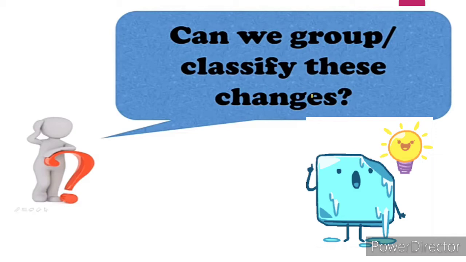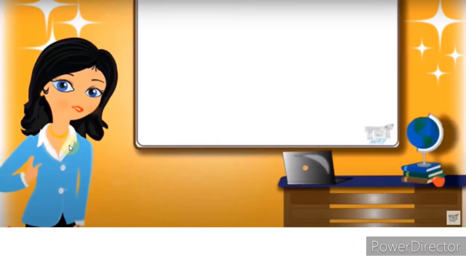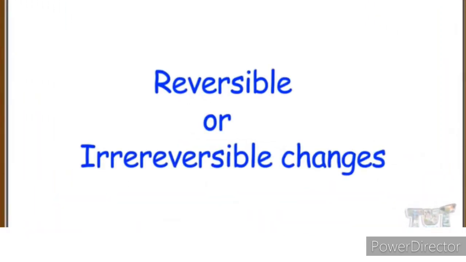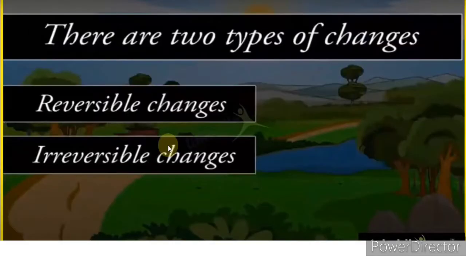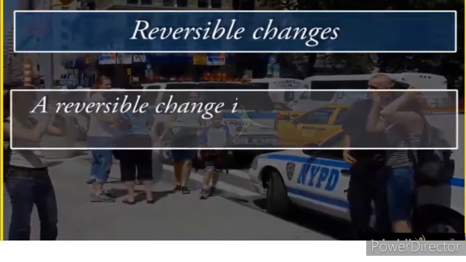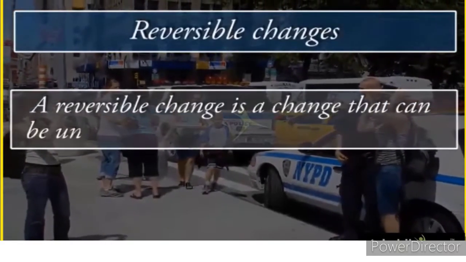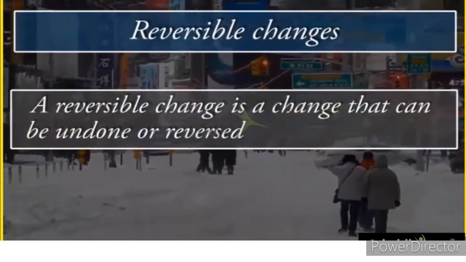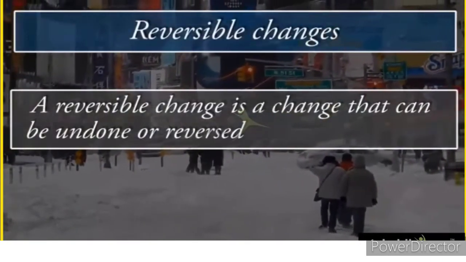They are classified as follows. Students, yes, we can classify them into two: reversible changes and irreversible changes. Now we will learn about them one by one. Students, firstly we learn about reversible changes. A reversible change is a change that can be undone and reversed.